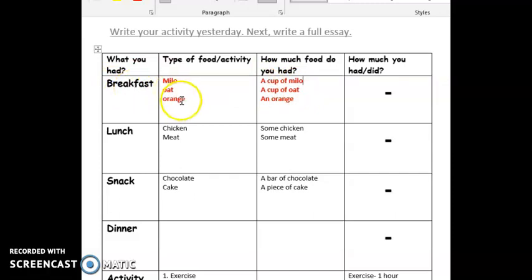Okay, easy, right? So you just change based on what you had for breakfast yesterday. Or you have oat, orange, apple, whatever you had. Fried rice. Apa lagi? Makanan nasi lemak if you want to put. Okay, for lunch, what do you had for lunch? Chicken, meat, pasta. What do you have? Mee, soup, chicken soup. You can have whatever you want. So, whatever you had lah yesterday kan? So you put how much food do you had? So some chicken, some meat, a bowl of soup, for example.